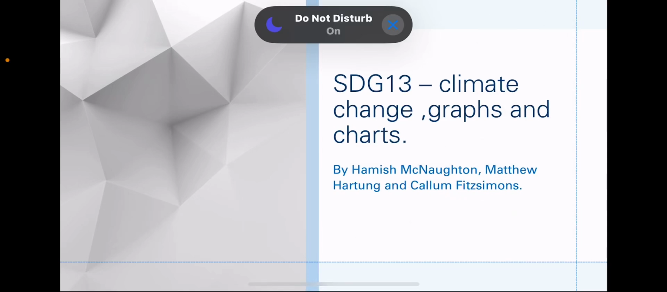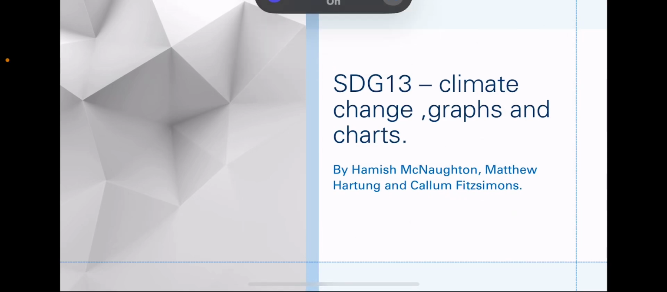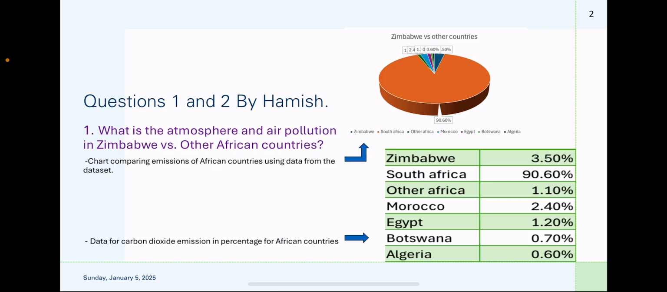SDG 13 Climate Change Graphs and Charts by Hamish McNaughton, Matthew Harting, and Callum Fitzsimons. Questions 1 and 2 by Hamish.